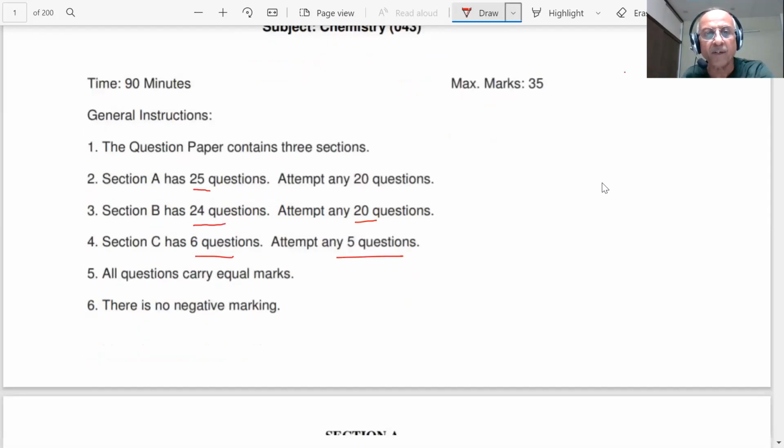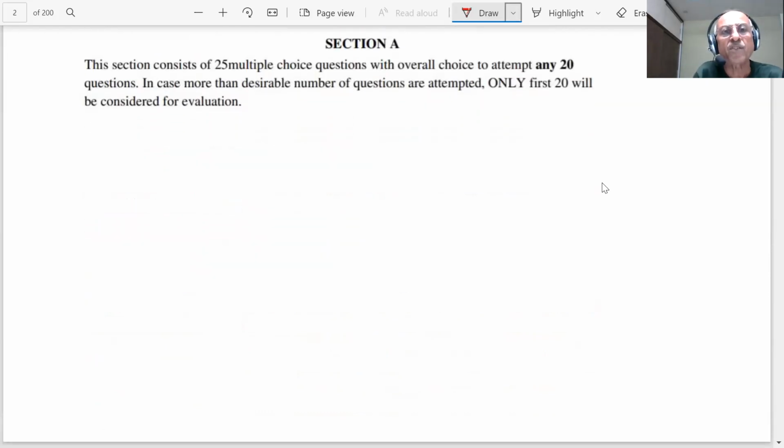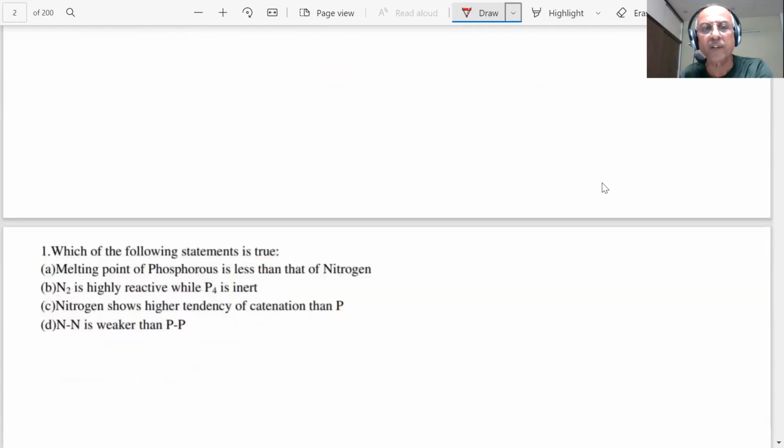Let us see the questions of Section A. Section A consists of 25 multiple choice questions, with an overall choice to attempt any 20. In case more than the desirable number of questions are attempted, only the first 20 will be considered for evaluation. So be clear with the instructions. The first 20 questions out of 25 will be evaluated, so don't attempt more than 20.